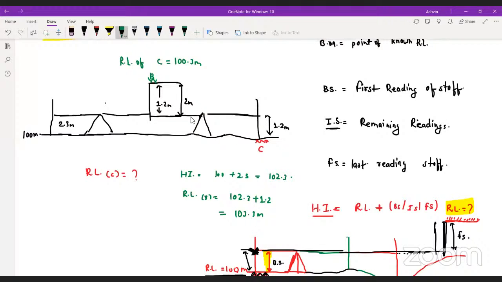Now I already have RL of B. Now I have to calculate the HI again. How am I going to do it? RL of B plus the last reading, that is 2 meter. It will be 101.3 meter. Sorry, this will be 105. Sorry, 105. Okay, so 101.3 meter.